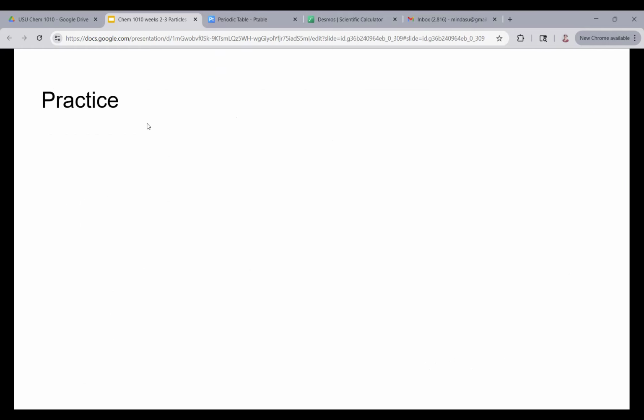So let's do some practice. What is the charge of the proton? Remember, pause it, try to do this on your own, and then come back to answer the question. So what's the charge of the proton? It's positive. Remember, protons are positive. So I'm just going to make a positive sign here. What's the charge of a neutron?